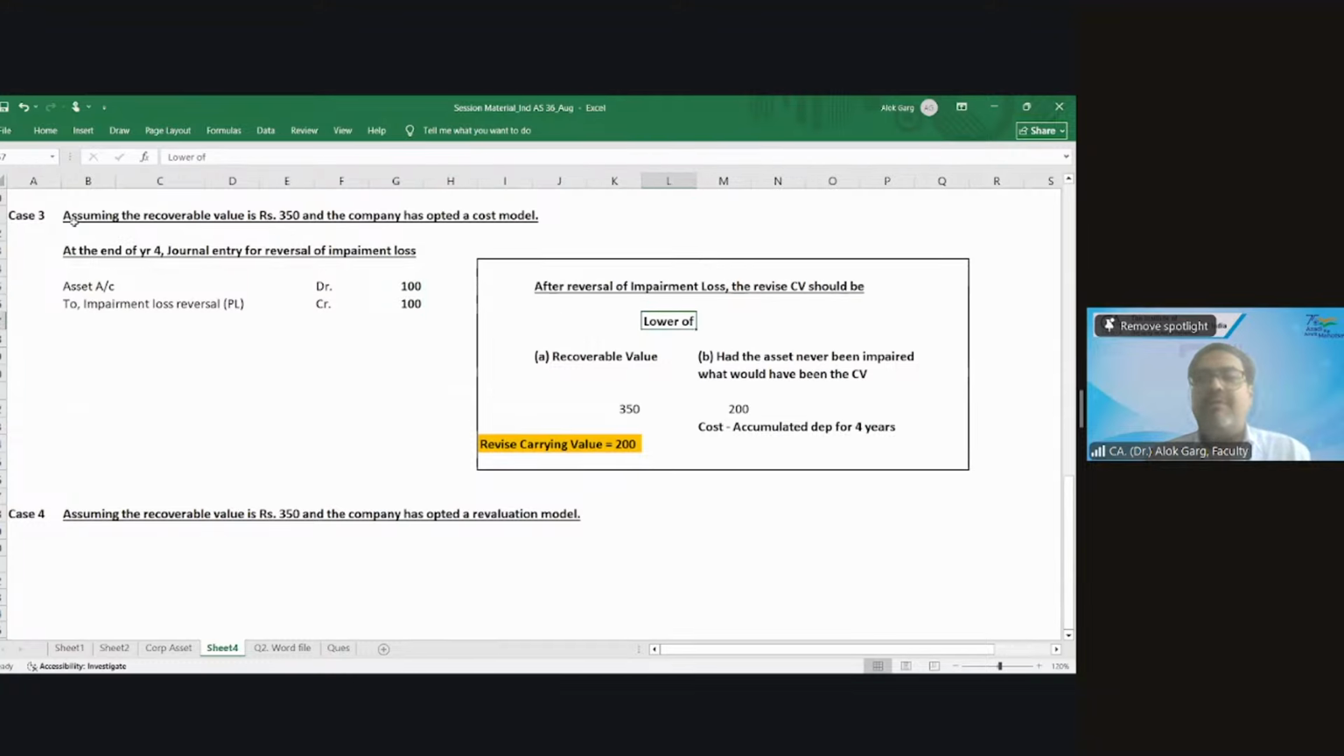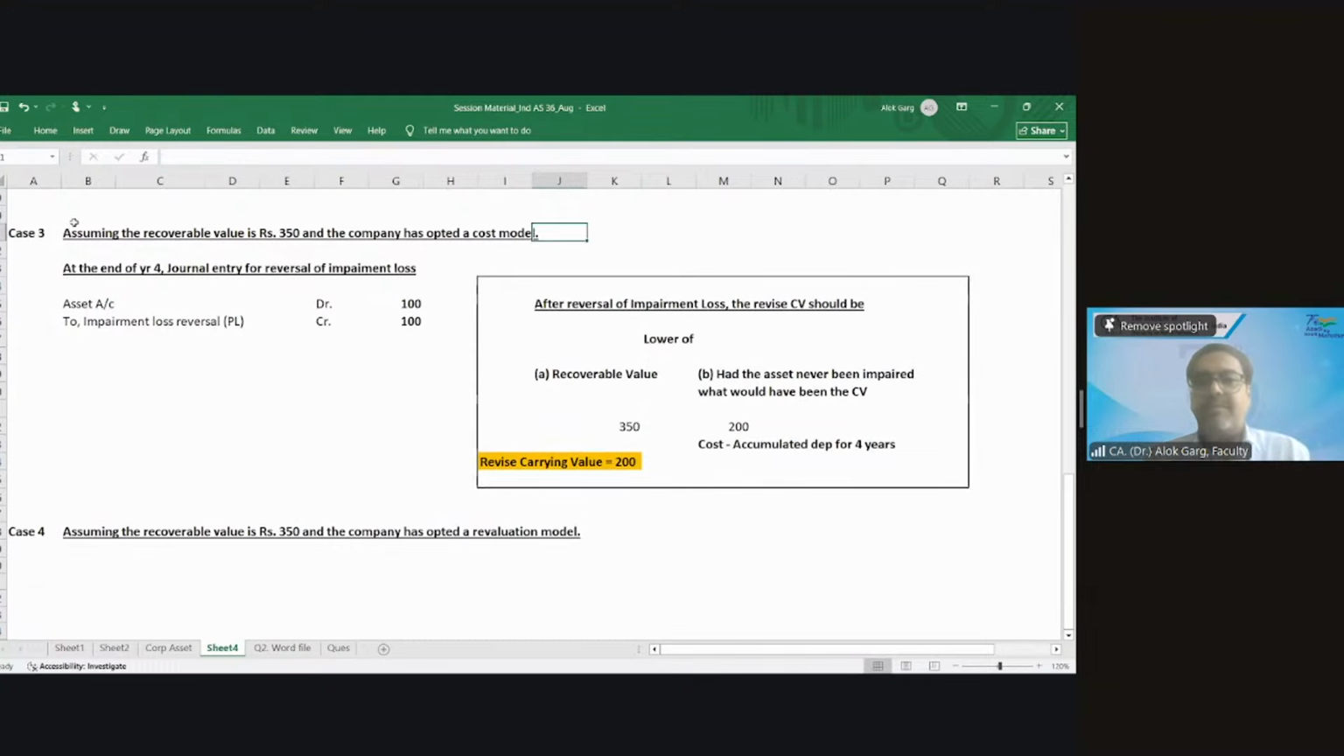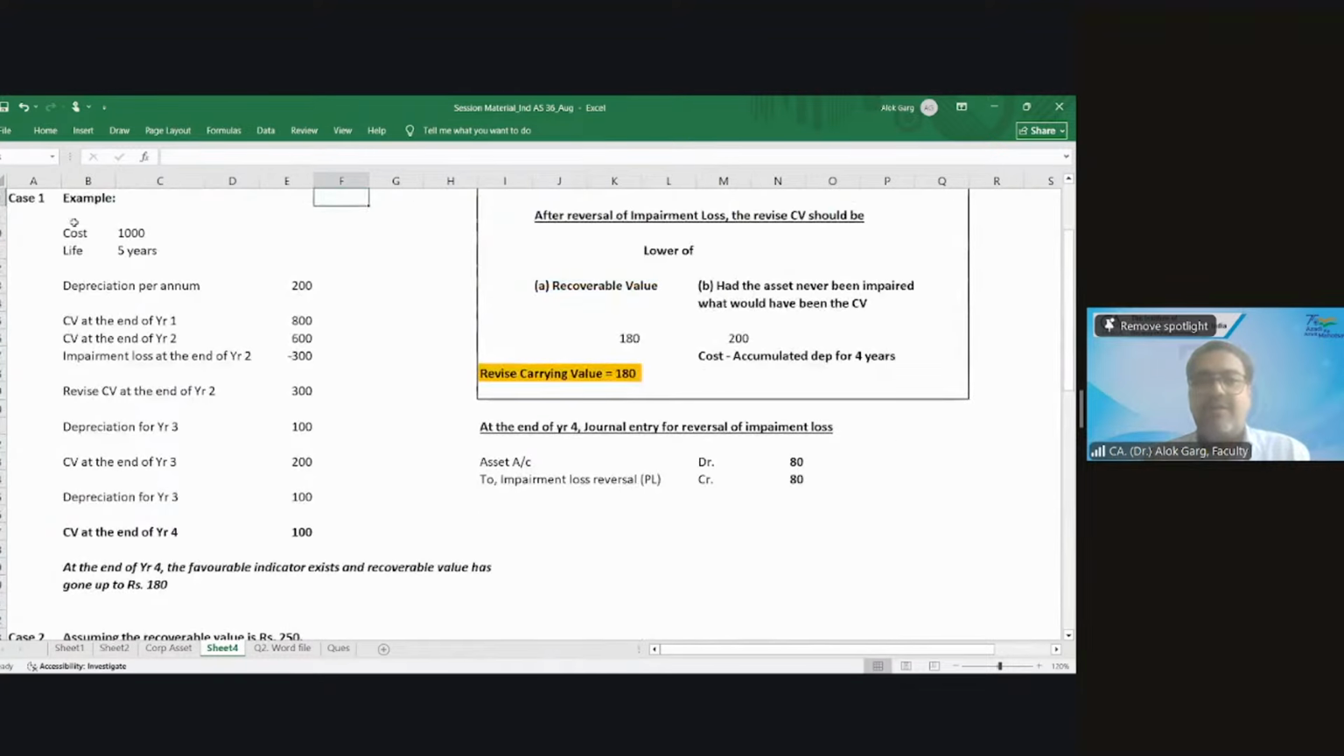So tell me one thing. In this case, the recoverable value is 350 and the company has opted for a cost model. What is lower? The recoverable value, 350. And what would the asset value have been if the asset had never been impaired? 200. So what is lower of the two? 200. And the WDV, the carrying value at the end of year 4, was 100 rupees.